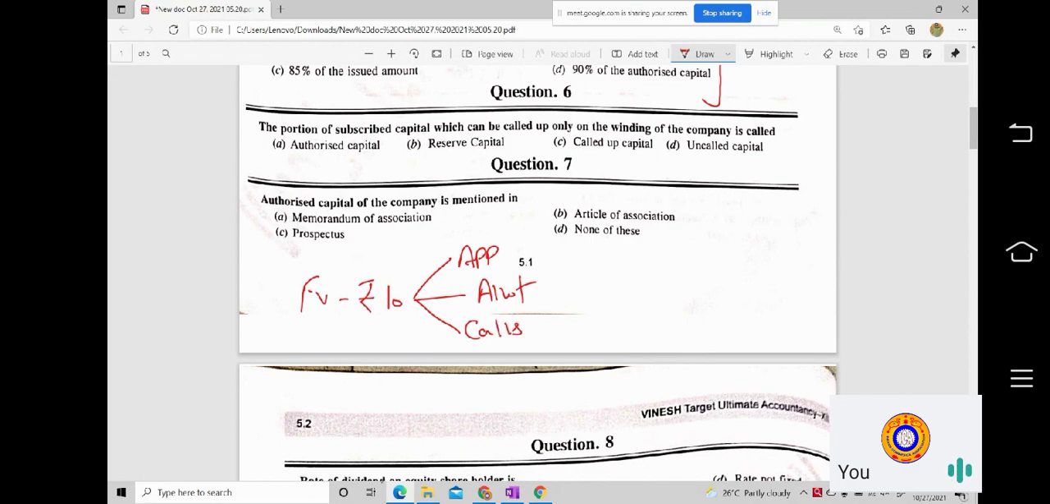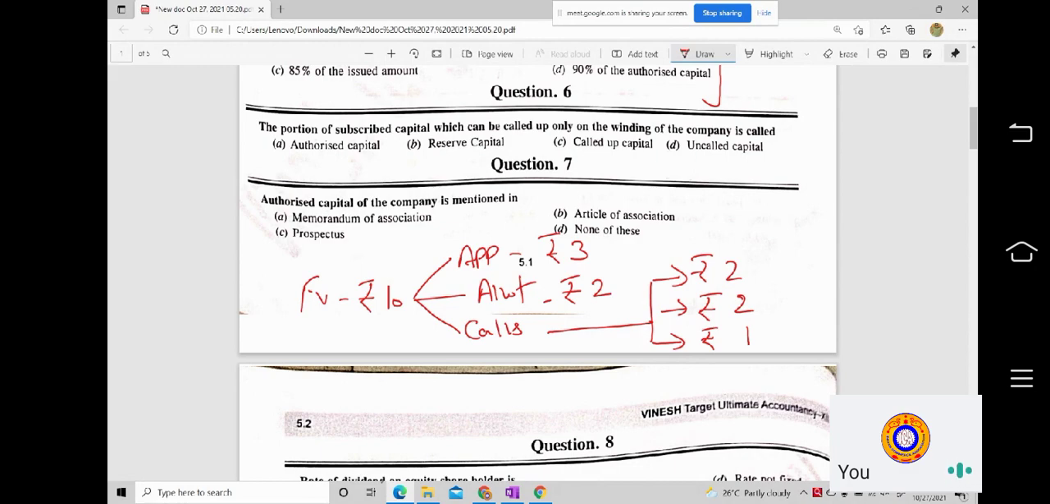Suppose on application I say it is rupees 3 per share. On allotment I say it is rupees 2 per share. When I talk about the calls, suppose there are three calls. In the first call it is 2 rupees, in the second call it is 2 rupees, and in the third and final call it is 1 rupee. Now the split up of the face value is given here.